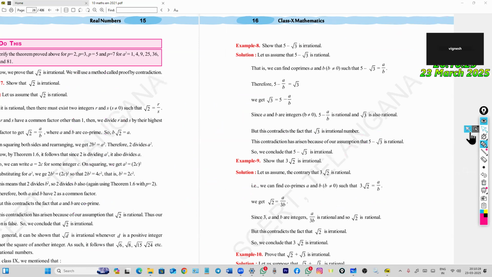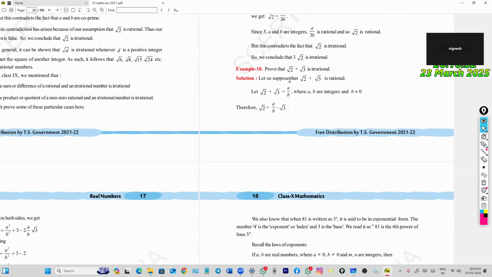Okay, these are all the same, like root 2 plus root 3. Prove that root 2 plus root 3 is an irrational number. First we consider that root 2 plus root 3 is a rational number. Then we write root 2 plus root 3 is equal to a by b. Then root 2 is equal to a by b minus root 3.